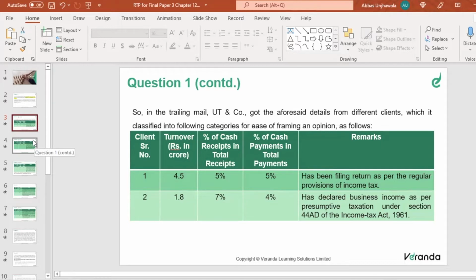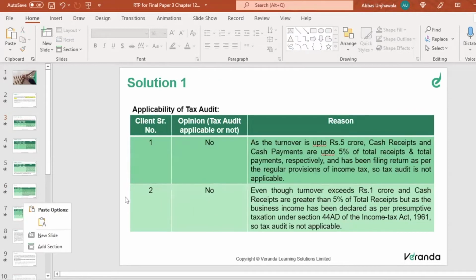The moment you apply for 44AD, your tax audit will become non-mandatory. Tax audit is not required if you are applying the provisions of section 44AD. So in this case, since you are applying the provisions of 44AD, the percentage of cash receipts and cash payments is not relevant. Therefore, the answer is no. Even though turnover exceeds 1 crore and cash receipts are greater than 5% of total receipts, as business income has been declared as per the presumptive taxation under 44AD of the Income Tax Act, tax audit is not applicable.